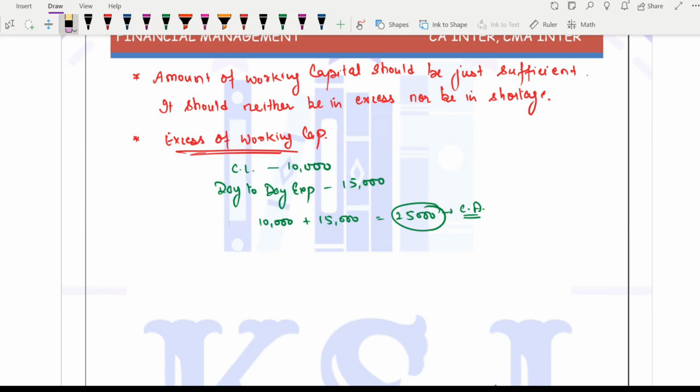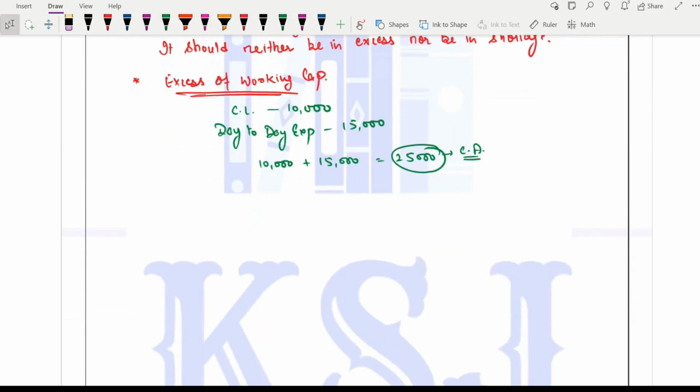Okay, I'll not write working capital, you people will get confused. I'll say you must have current assets of 25,000, so that after paying off a current liability of 10,000 rupees, you have 15,000 for your day-to-day expenses. This is what you should have. But in actual, what is there?